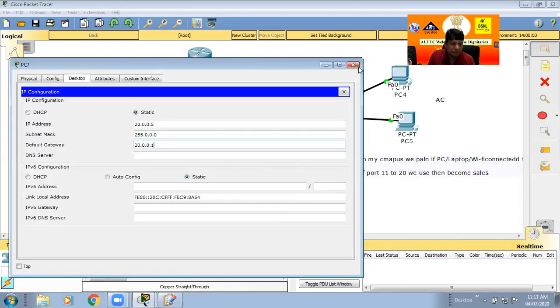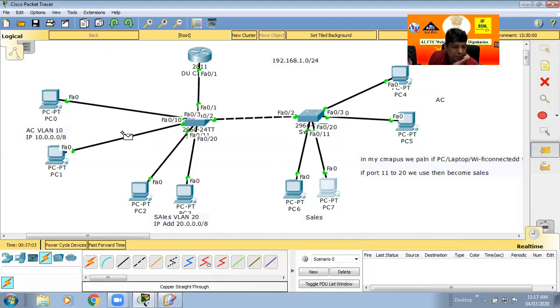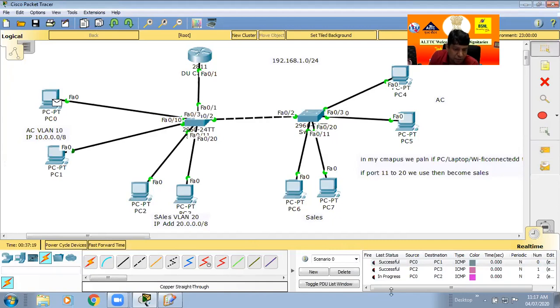Okay, so this is the VLAN. If I check this computer to this computer, it is okay because it is the same VLAN. This computer to this computer is also definitely the same VLAN. If I want communication from account to sales, it fails because as per our local arrangement, this is another LAN, this is another LAN. This is the VLAN type, so you don't use a routing protocol here. The next step is inter-VLAN routing, and in your college campus each and every one makes a local IP, and all go to the outside.